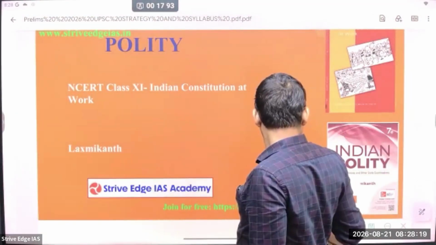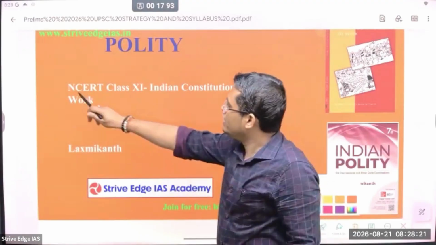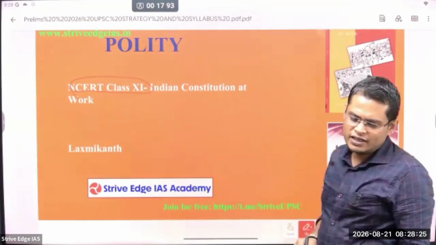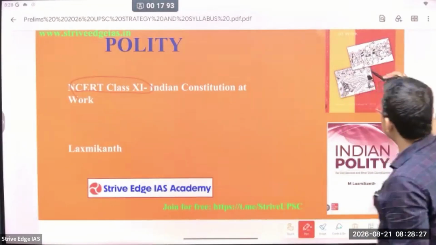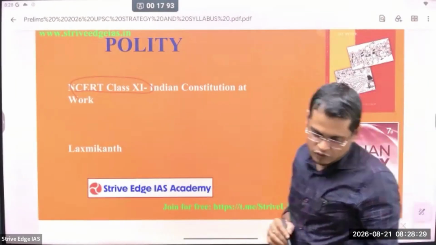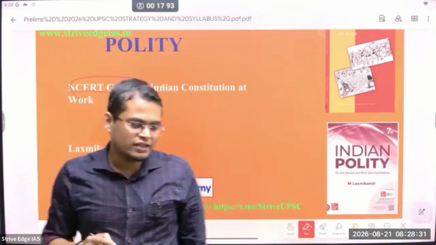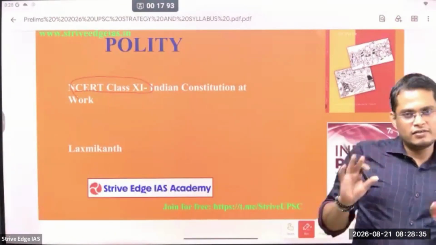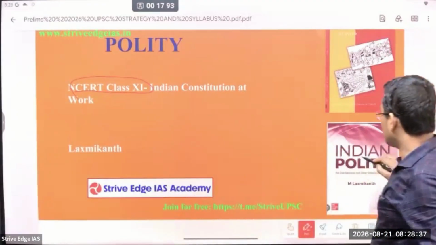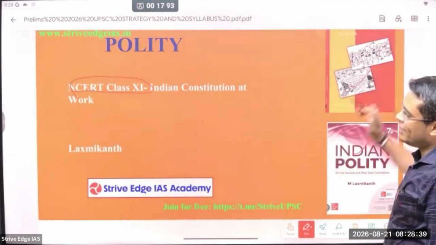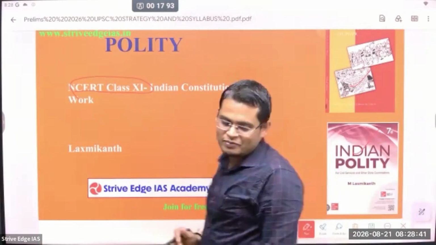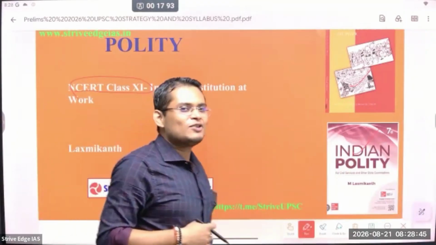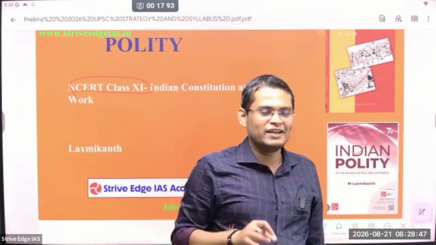In polity you will have to study the NCERT class 12th. I will tell you, look, in NCERT there are 2 kinds of book, 11th and 12th, so you can read this NCERT, but if you have a fair amount of understanding, then you can directly jump to Lakshmikant. Anyway, these are the reference books I am giving for your reference, but in our class discussion, and after that we are going to provide you a comprehensive PDF, so refer to